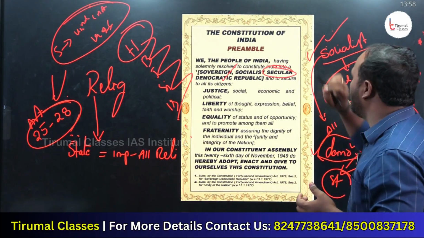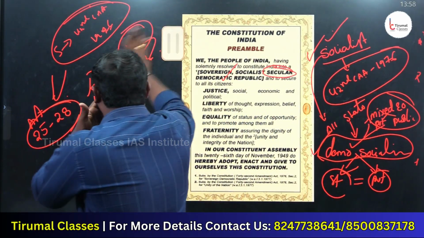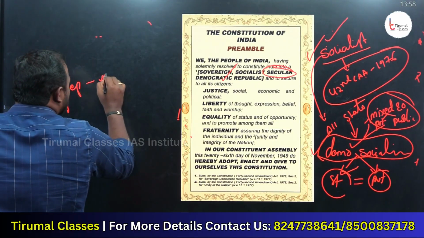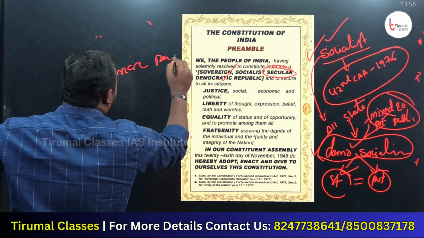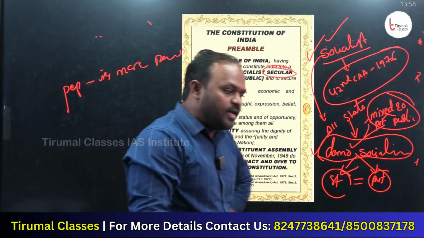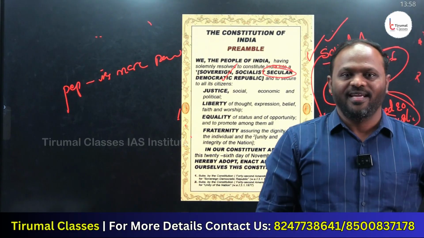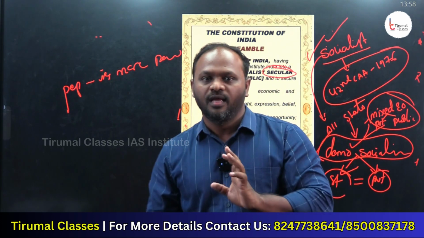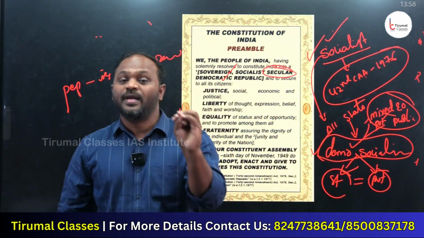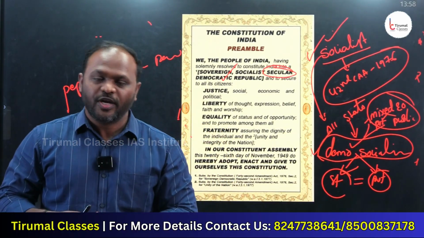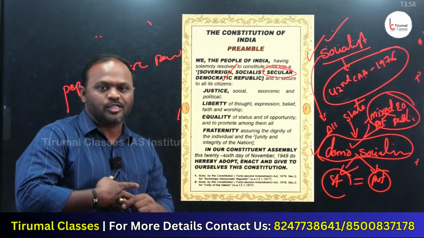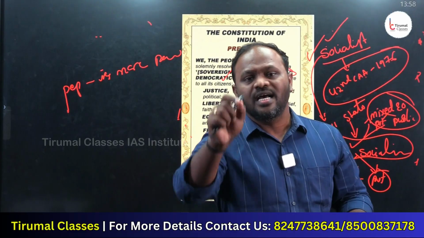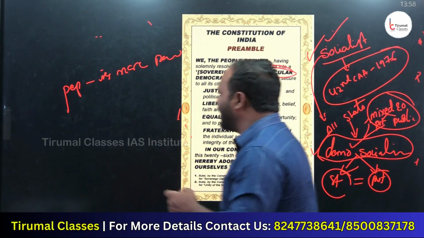What do you mean by democratic? The meaning of democratic is very simple: where the people are more powerful. Democratic, or I would say, doctrine of popular sovereignty. We will see these technical words in our classes. When I say democratic, it is ruled by the people. India is a democratic country where the people have ultimate power, which we call doctrine of popular sovereignty. The people of India are ultimately powerful. All the decisions are made by the people.